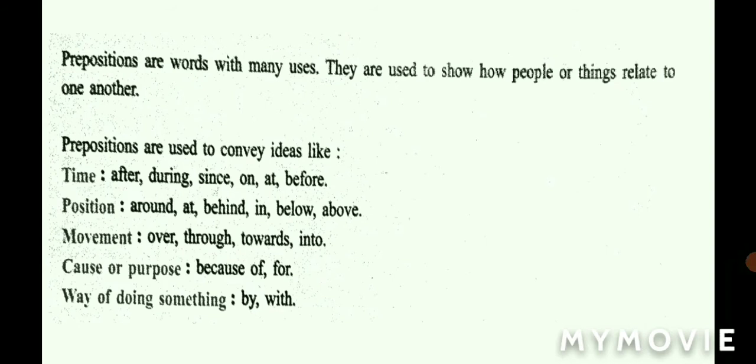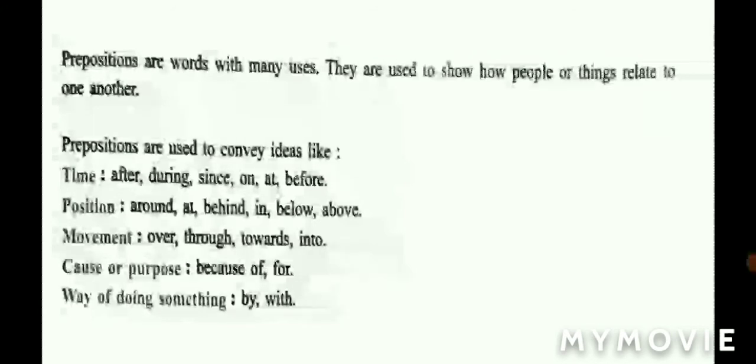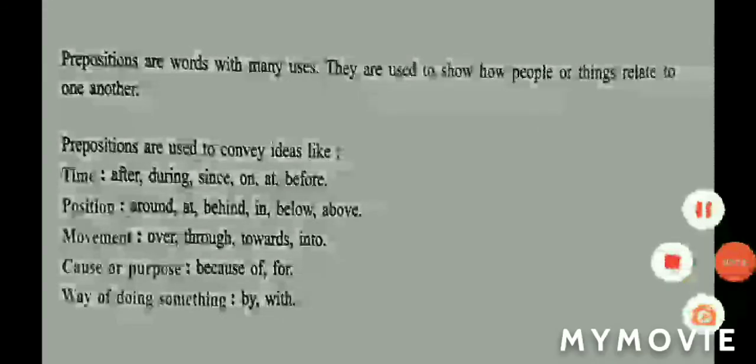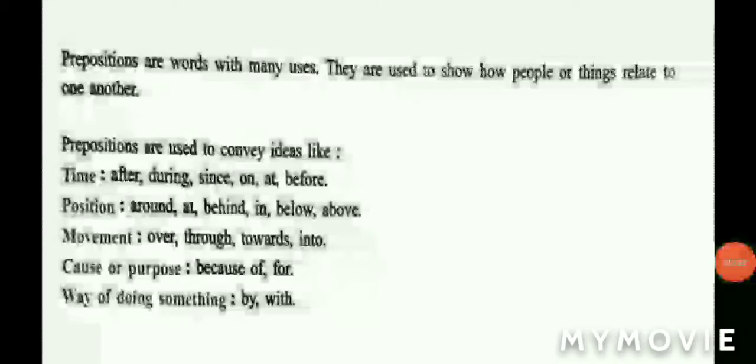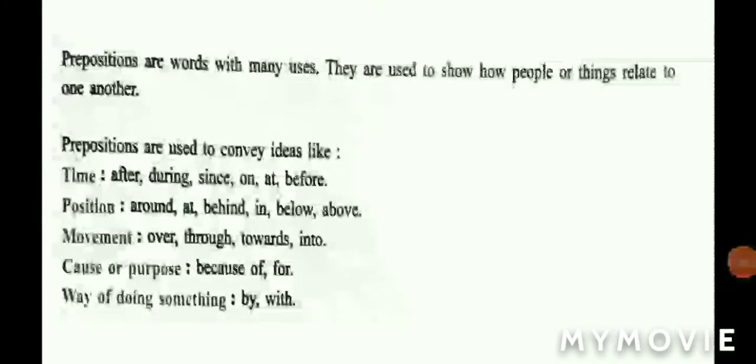For example, the books are on the table. The dog is sitting under the table. Types of preposition: time, after, during, since, on, at; showing position, around, at, behind, in, below, above; showing movement, over, through, towards, into; causes or purpose, because of, for; way of doing something, by, with.